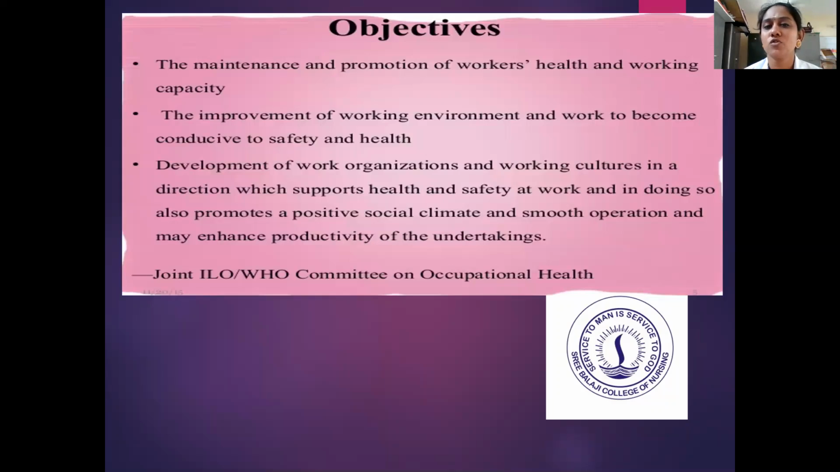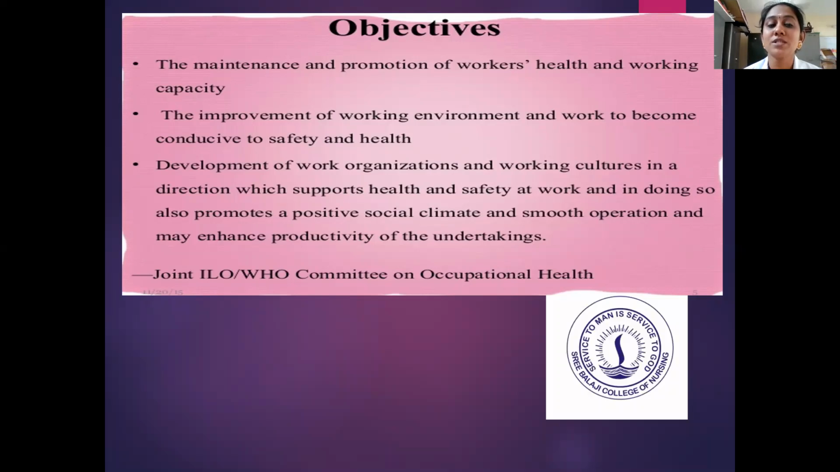So what are the main objectives of occupational health? The first one is to maintain and promote the health of all the workers who are working in industries or factories, that is, the maintenance and promotion of workers' health and working capacity. The second objective is the improvement of the working environment and work to become conducive to safety and health. The working environment present in the industries or a factory should be conducive to the safety and health of the workers who are working in that environment.